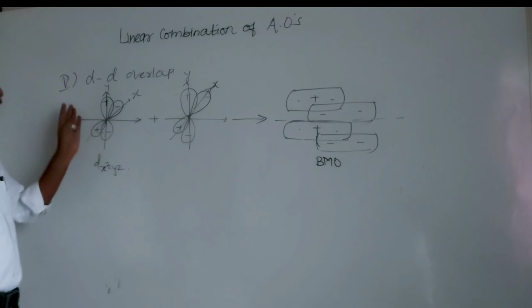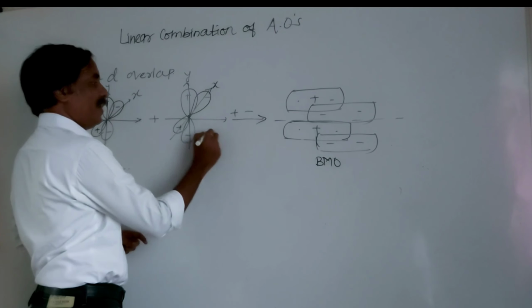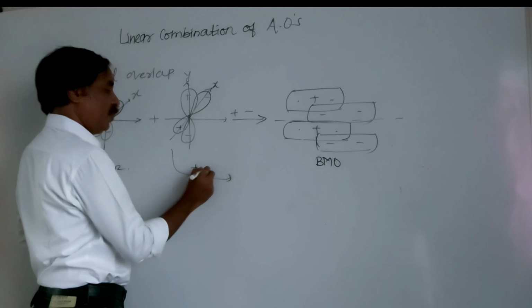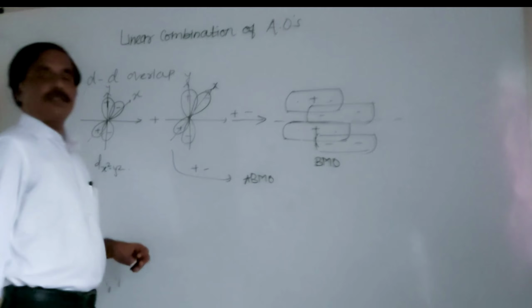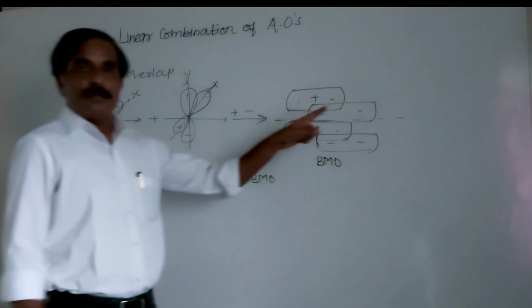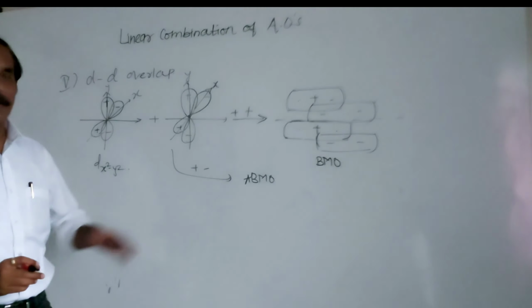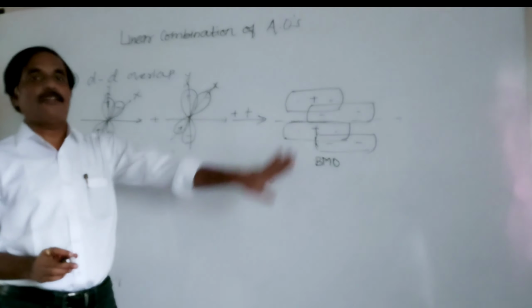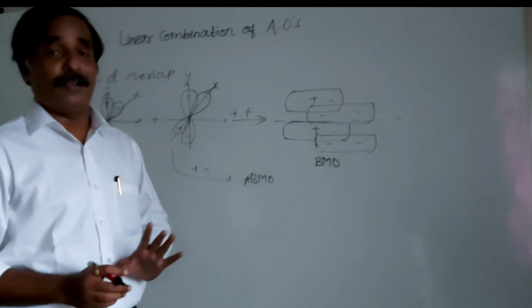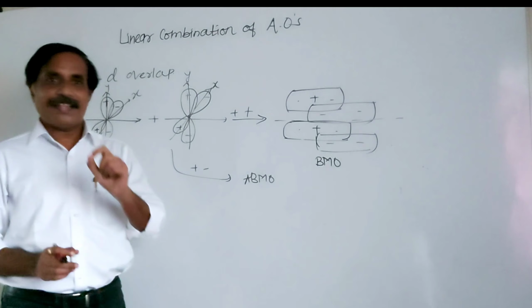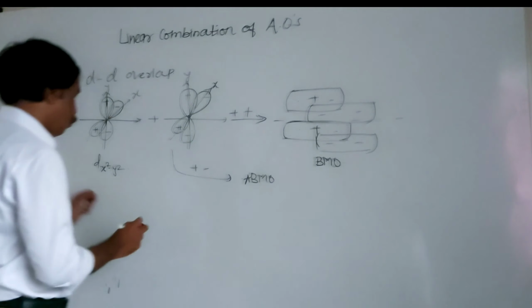Remember, this is a positive, positive overlap, addition of waves and formation of bonding molecular orbital. When the sign is different, a positive, negative overlap, there is formation of anti-bonding molecular orbital. Now, one more is there, that is a non-bonding molecular orbital. And how is there a formation of a non-bonding molecular orbital?